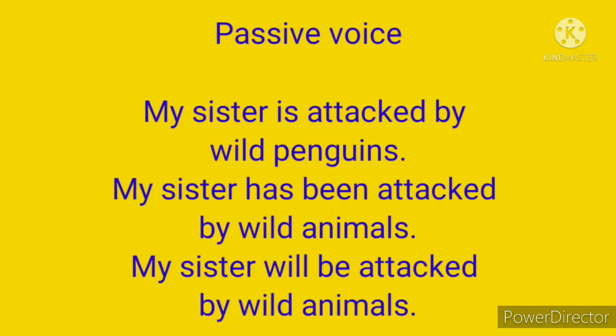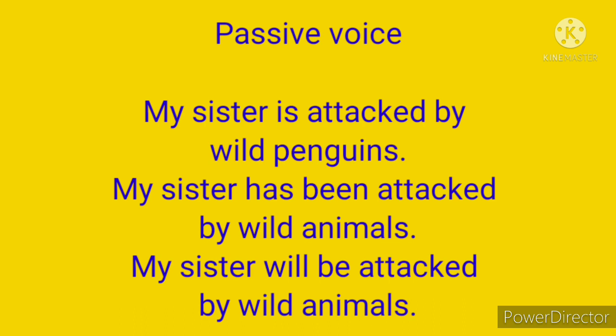Now, we shall see these sentences in passive voice form. My sister is attacked by wild penguins. Here, is attacked is the verb which is in passive voice form. Auxiliary verb is plus main verb in V3 form shows that the sentence is in passive voice form. My sister is the object on which the action has been done, and wild penguins is the doer of the action. By is the preposition.